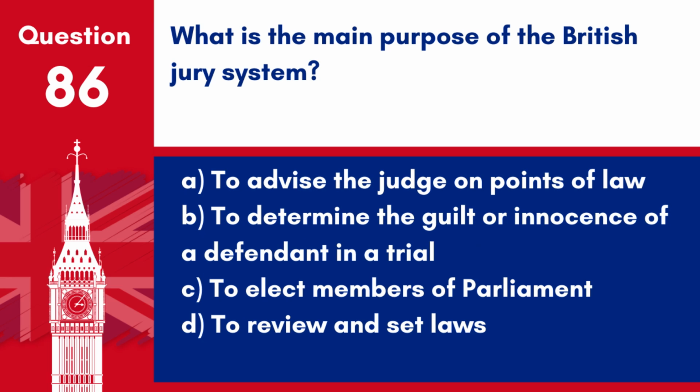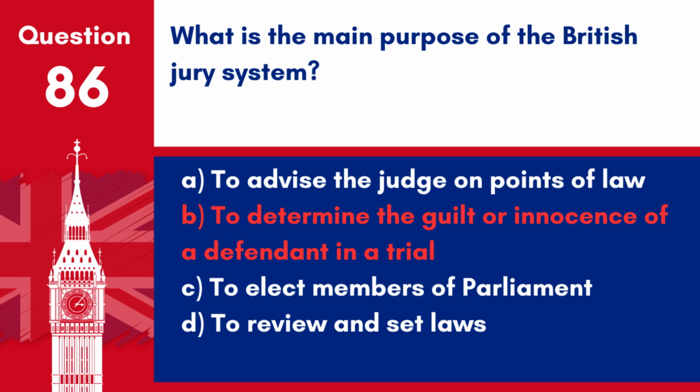Question 86. What is the main purpose of the British jury system? A. To advise the judge on points of law. B. To determine the guilt or innocence of a defendant in a trial. C. To elect members of Parliament. D. To review and set laws.